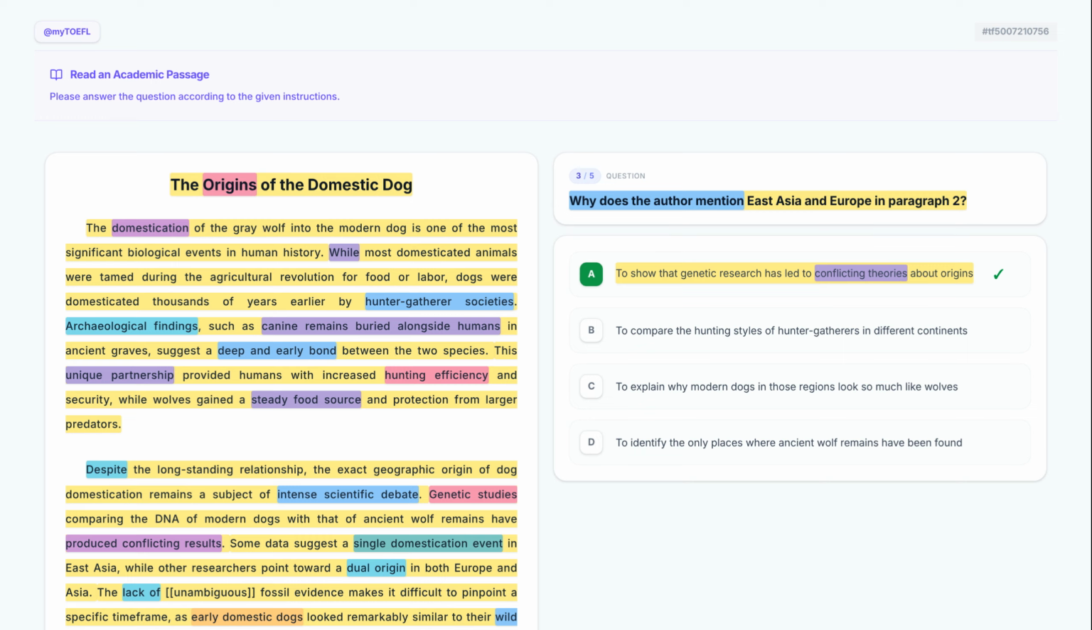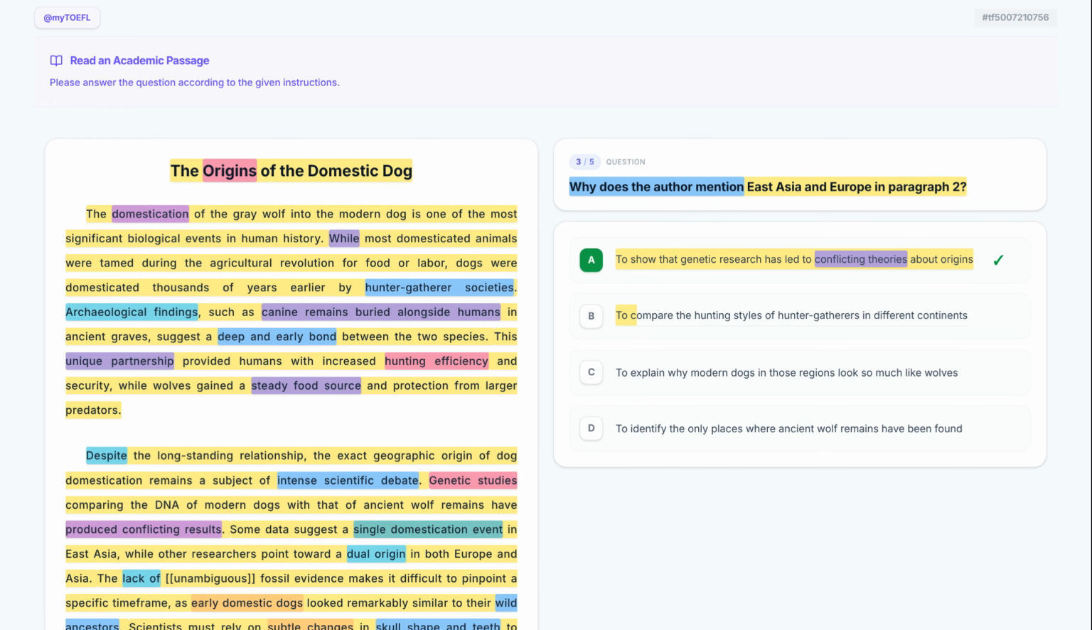Now, let's examine option B. To compare the hunting styles of hunter-gatherers in different continents. Option B suggests a comparison of hunting styles. While hunter-gatherer societies are mentioned in paragraph 1, paragraph 2 is strictly about geographic origins and DNA, not hunting techniques. Eliminate it.